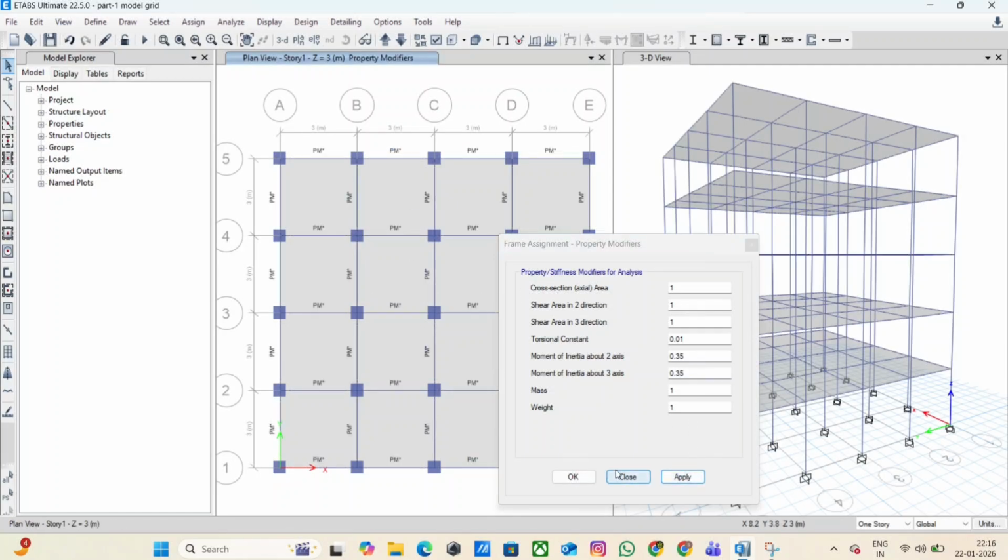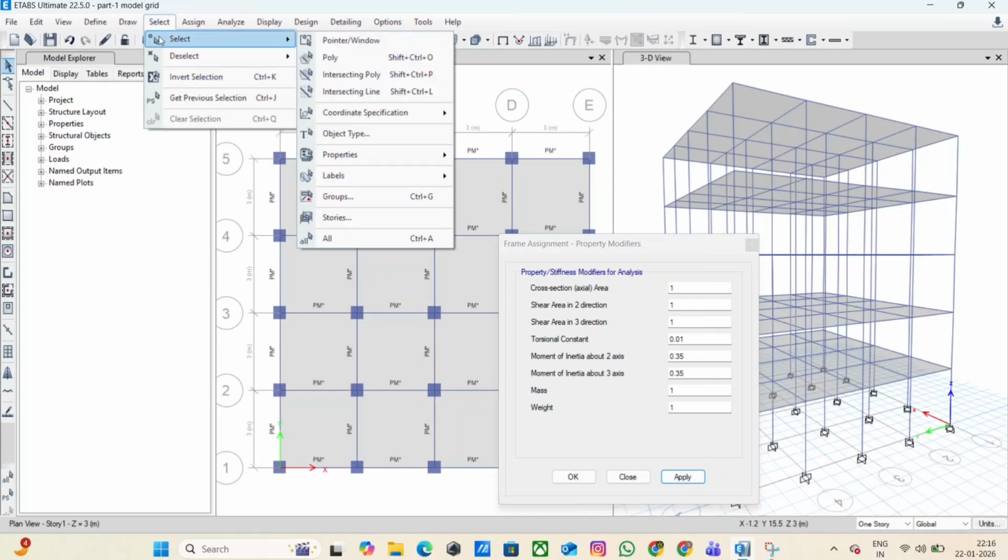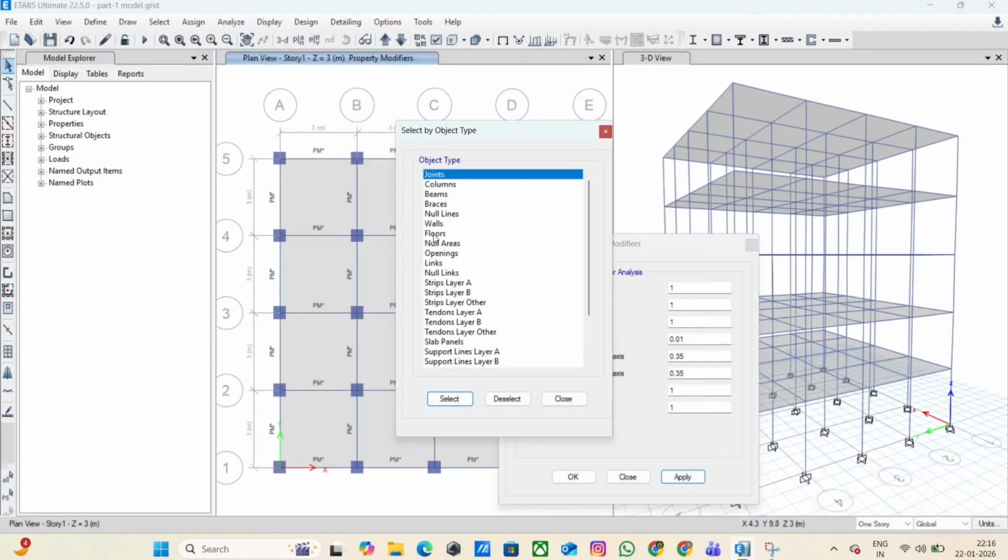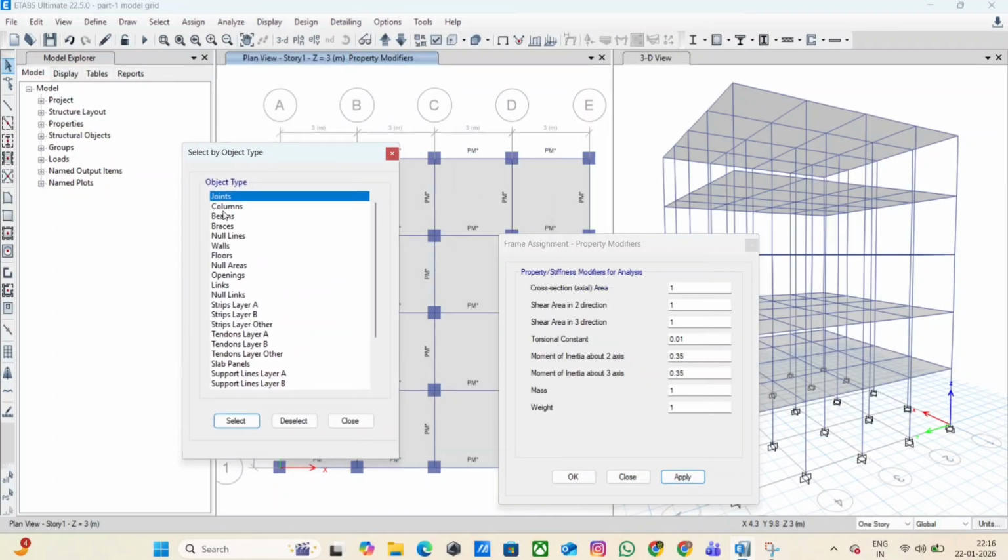Typically, we reduce major bending inertia to around 0.35 of gross inertia. This reflects flexural cracking in beams. Click Apply and OK. Column Cracked Section Modifiers.